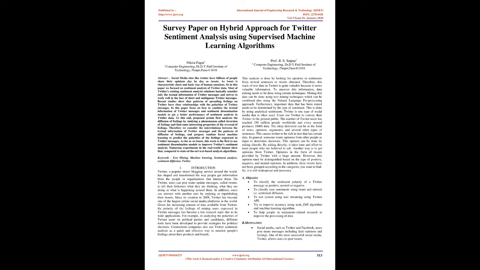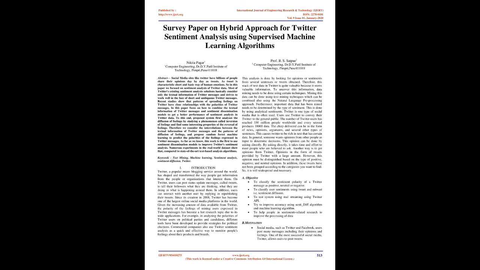Therefore, this stack of text data in Twitter is quite valuable because it stores valuable information. To uncover this information, data mining needs to be done using certain techniques. Mining this data can be done using text mining techniques, which can also be combined with natural language pre-processing approaches. Furthermore, the important data that has been mined needs to be categorized by the type of sentiment. This is done by using sentiment analysis.